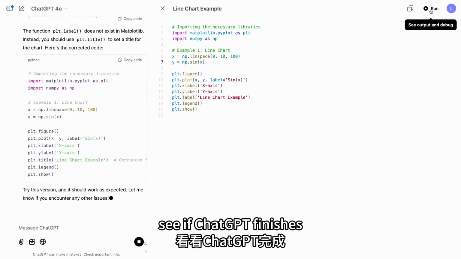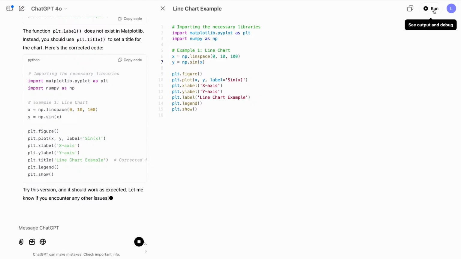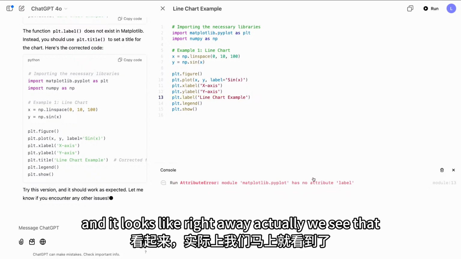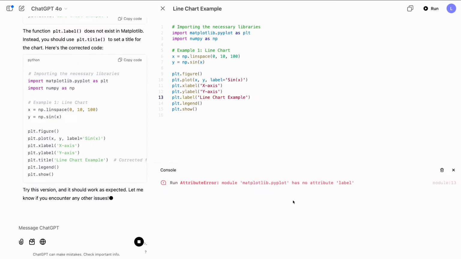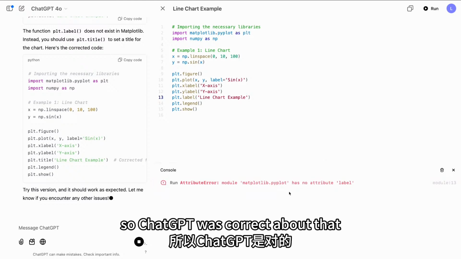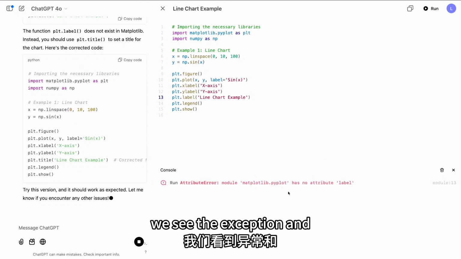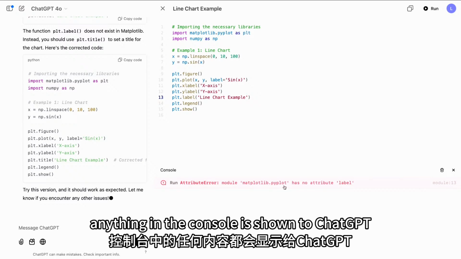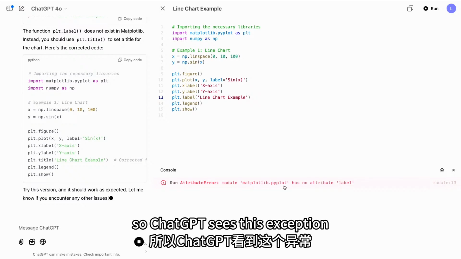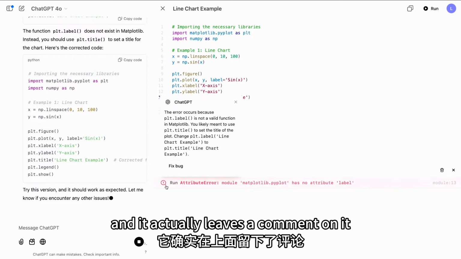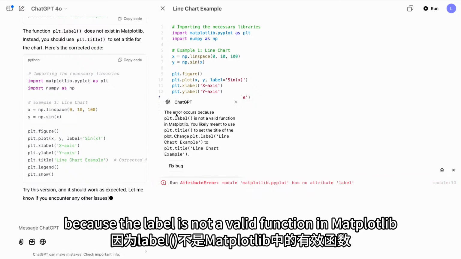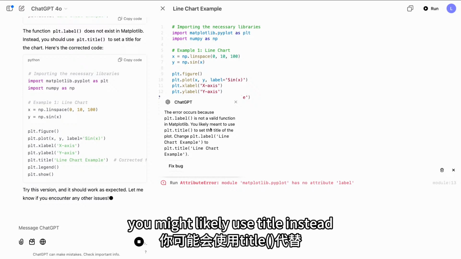Let's see if ChatGPT finishes. We'll click Run and see what happens. Click Run, and it looks like right away, actually, we see that label is not defined, so ChatGPT was correct about that. We see the exception, and right away, anything in the console is shown to ChatGPT. So ChatGPT sees this exception, and it actually leaves a comment on it. And it looks like this corroborates what ChatGPT expected in the chat. Because label is not a valid function in Matplotlib, you might likely use title instead.